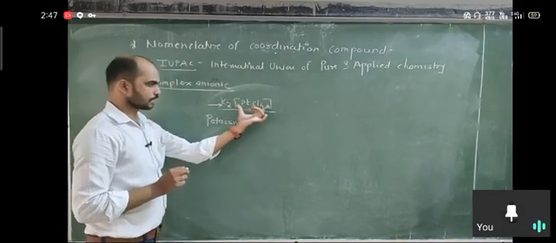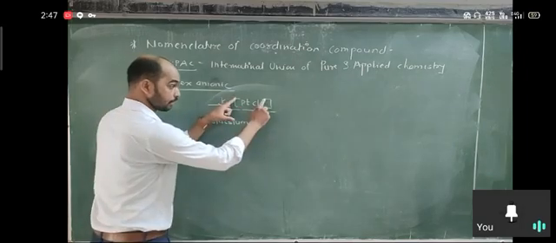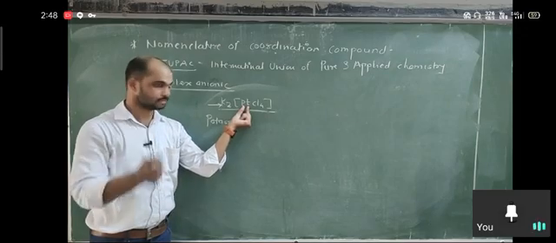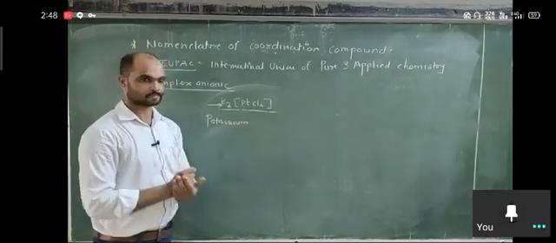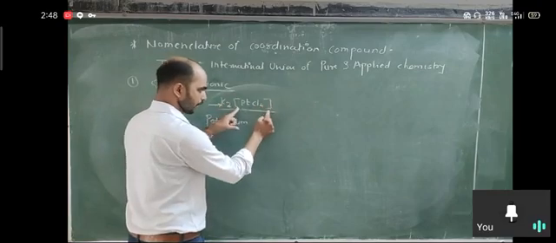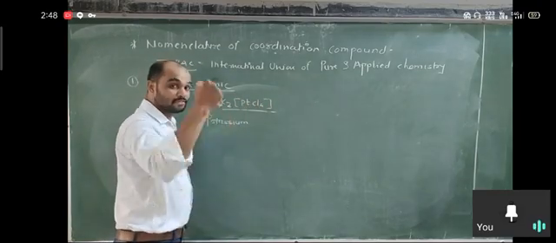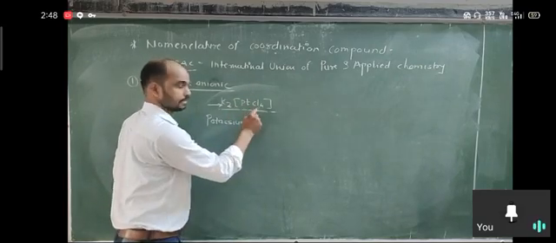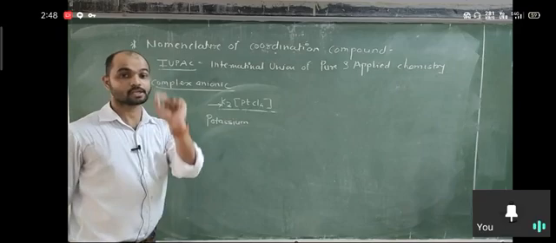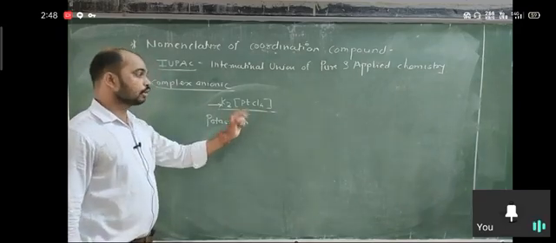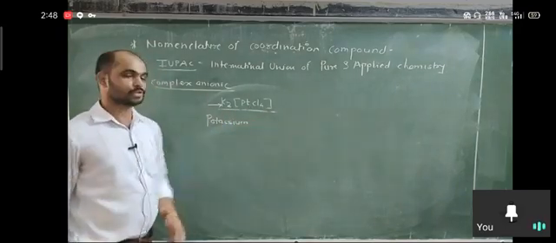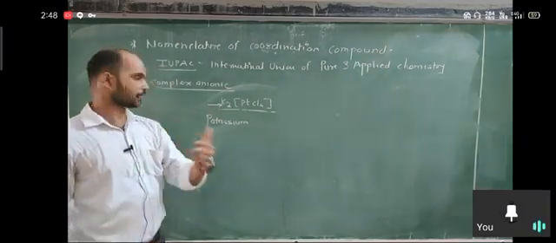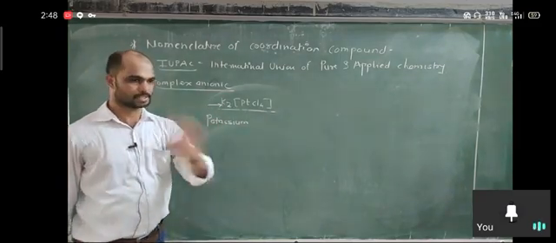So when we write the name of complex, in the square bracket there are two things. One is metal atom or ion. Second is ligands. So when we write the name of complexes, write the name of ligand first. Who is ligand here? Cl. So Cl, their name is used as chloro. If there is more than one ligand, we use the prefixes: di for 2, tri for 3, tetra for 4, penta for 5, hexa for 6.